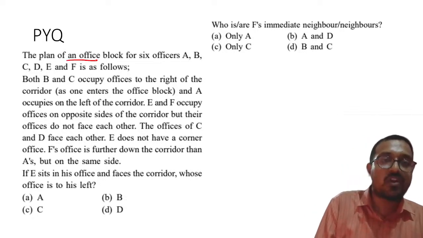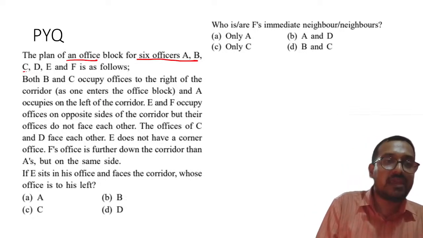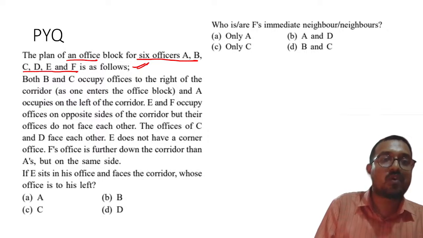The next one is: the plan of an office block for 6 officers A, B, C, D, E, F is as follows.